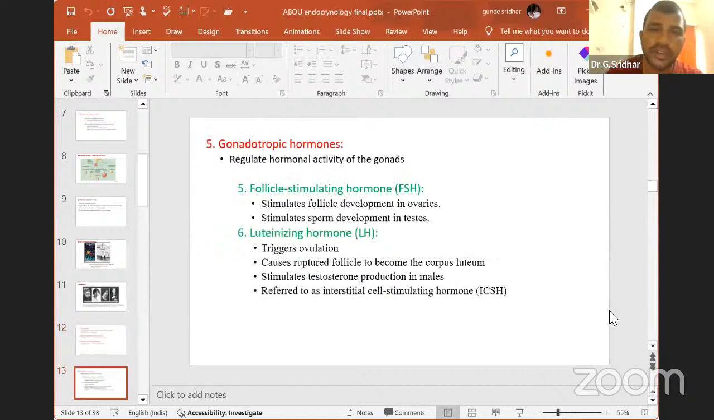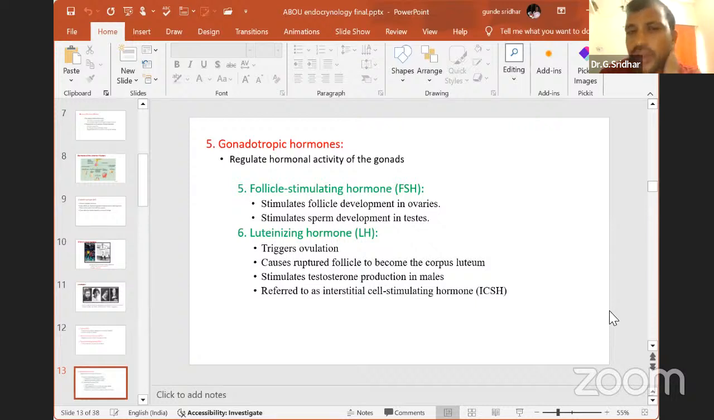The next hormones are called gonadotropic hormones. Gonadotropic hormones means the hypothalamus will release GnRH, gonadotropic releasing hormone. Then this hormone activates the anterior pituitary to release the gonadotropic hormones, FSH and LH: follicle stimulating hormone and luteinizing hormone.